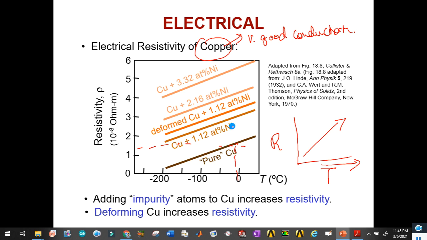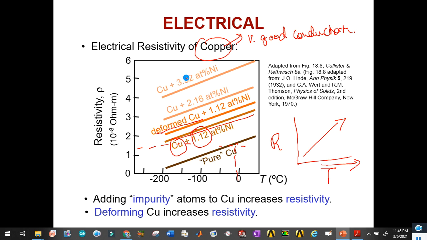So if we increase the impurity content like nickel, let's check what the effect will be on the resistivity. Here we can see that when we increase the nickel content by 1.12%, the resistivity of the copper with temperature is increased. Now look here, this was copper, and this is a deformed form of copper with the same impurity content, and again you can see that resistivity is increased with increasing temperature.